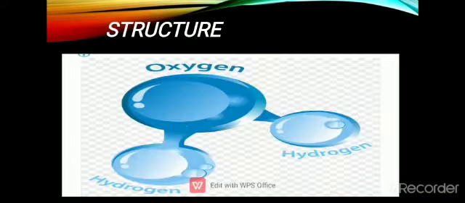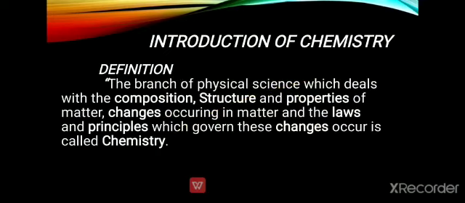Now let's read the definition again. The branch of physical science which deals with the composition, as we discussed the composition of water, clear, the structure of water and the properties of matter like physical and chemical properties, changes occurring in matter, and the laws and principles which govern these changes.